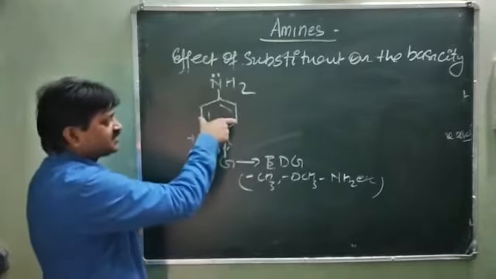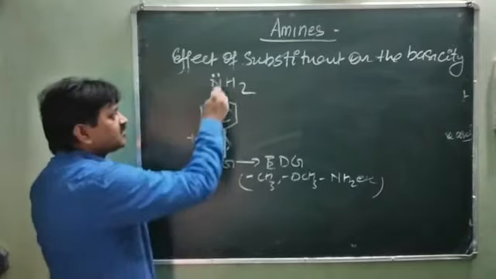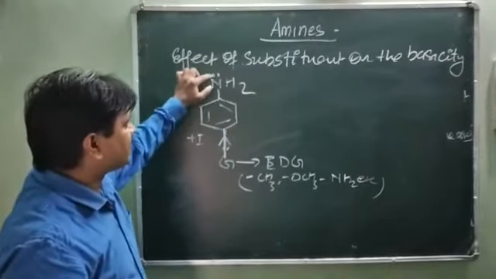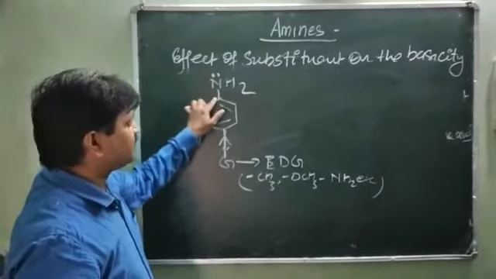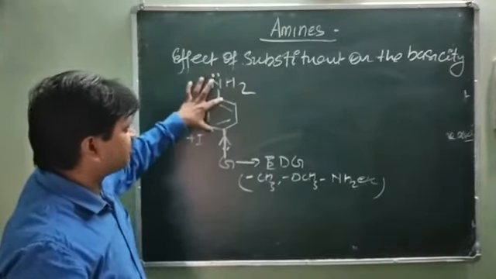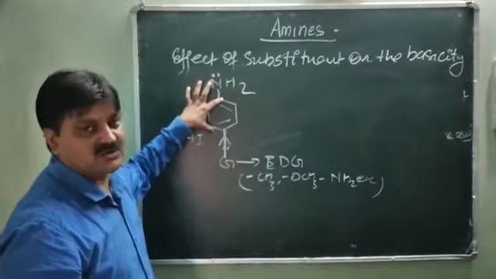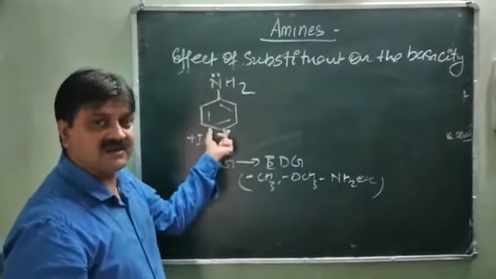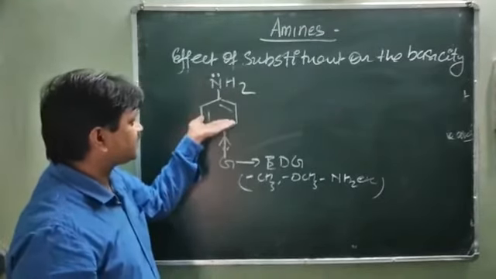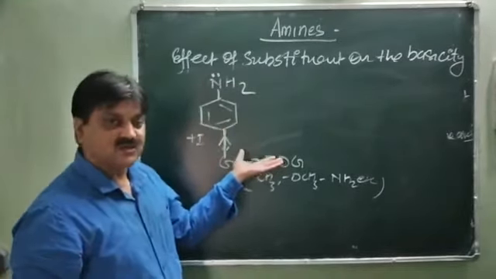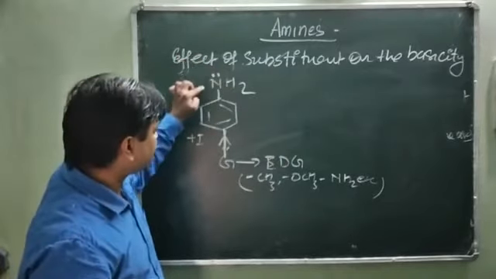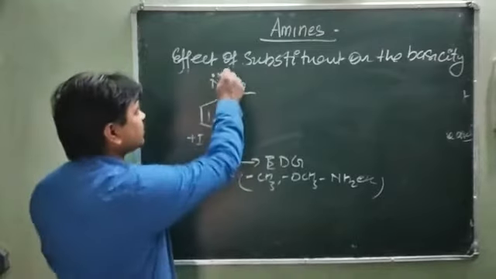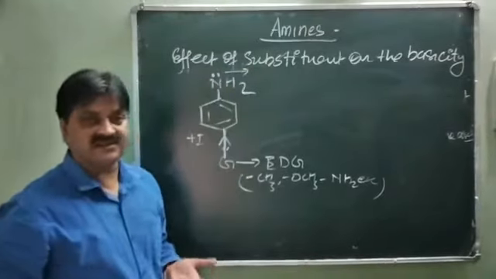So whenever the benzene center is electron rich, there is no need to pull the electron to this side. The lone pair of electrons of nitrogen disperses toward the benzene when the benzene becomes electron deficient, due to the resonance structure. If any electron donor group is present at the benzene center, what will happen? It donates the electron toward the benzene center, benzene becomes electron rich. So there is no need to pull the nitrogen's electron toward the carbon side. So it can easily donate the electron and their basic character increases.